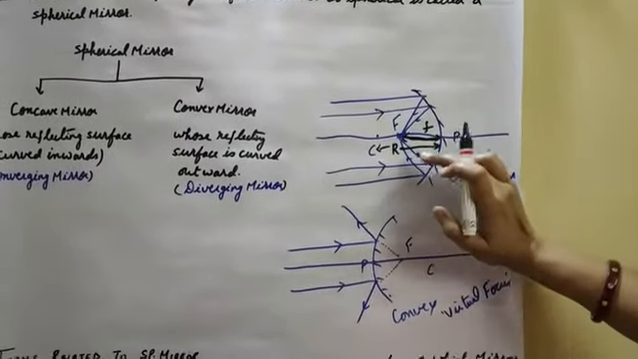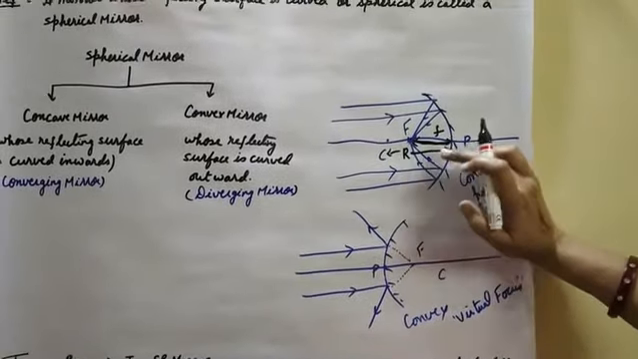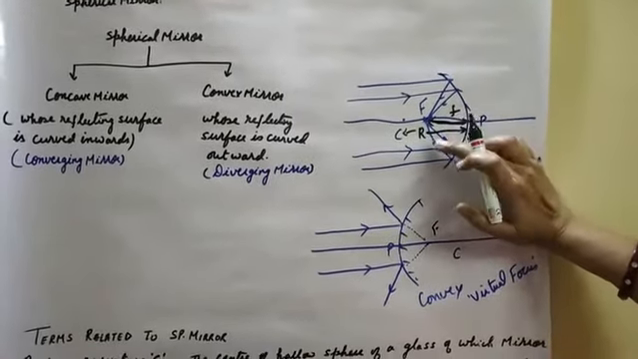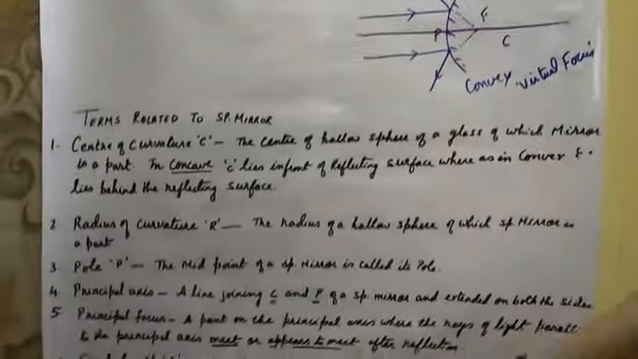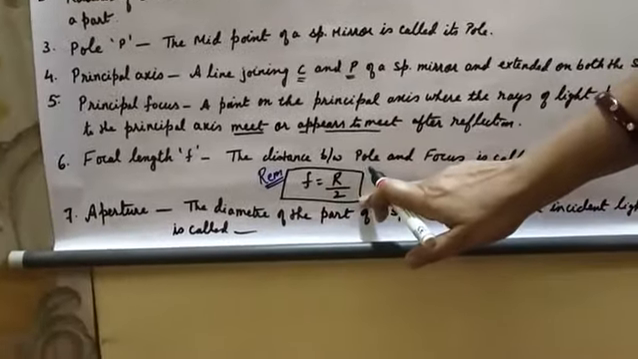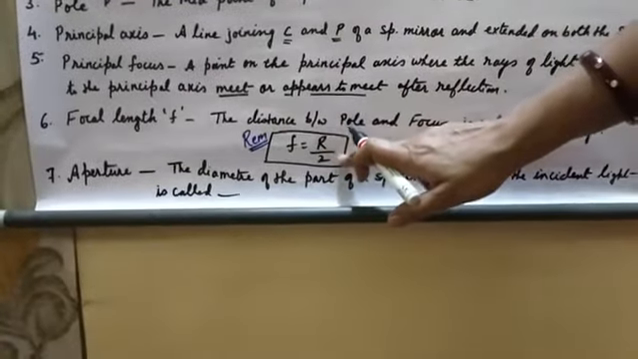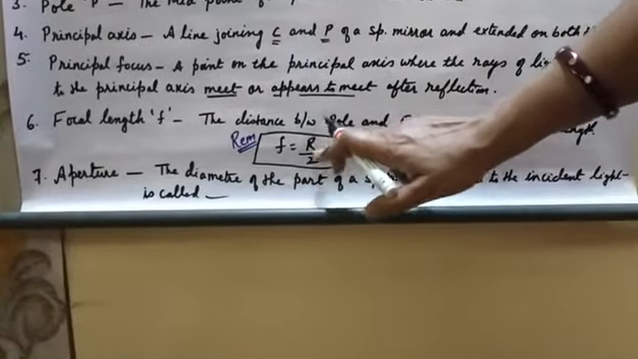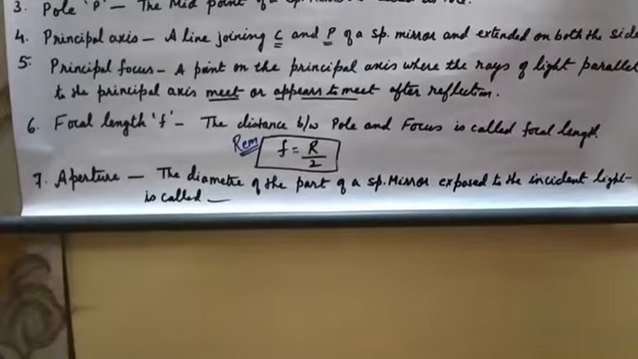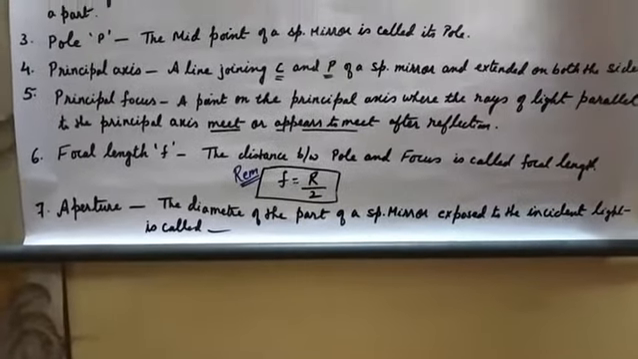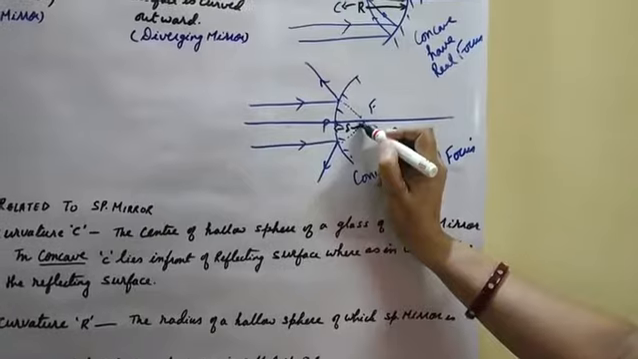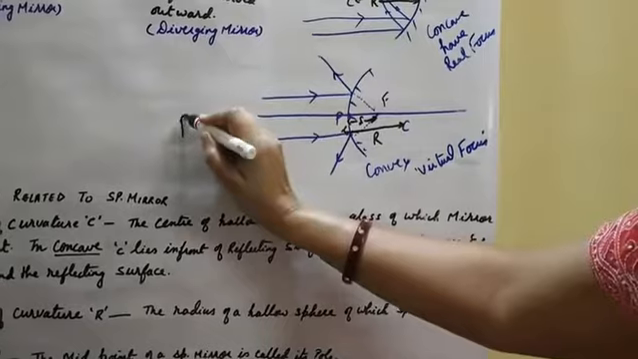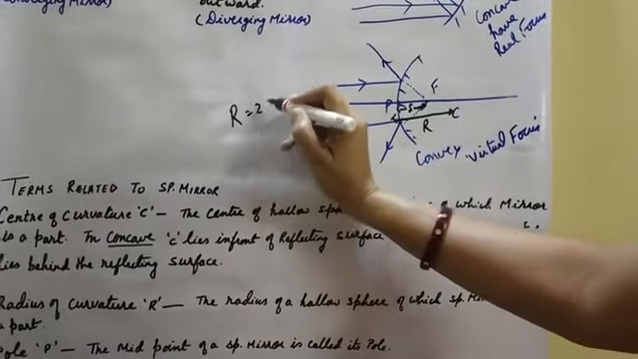Now one relation is there: the radius of curvature is equal to 2f, or f is equal to r by 2. Focal length is always half of the radius of curvature. If you know the radius of curvature, meaning the radius of the hollow sphere of glass, we can find out the focal length. So f is equal to r by 2, or r is equal to 2f.